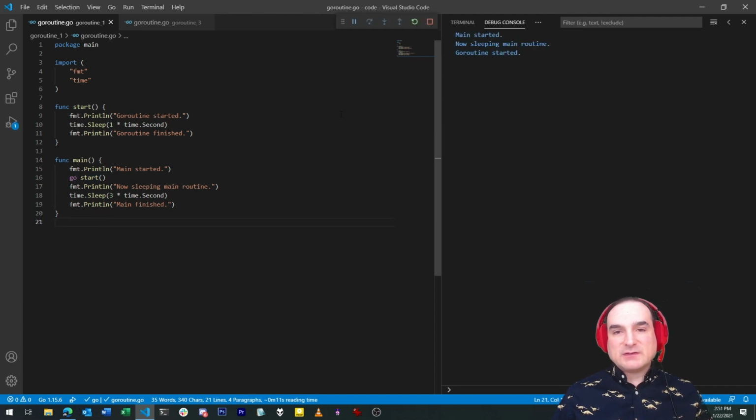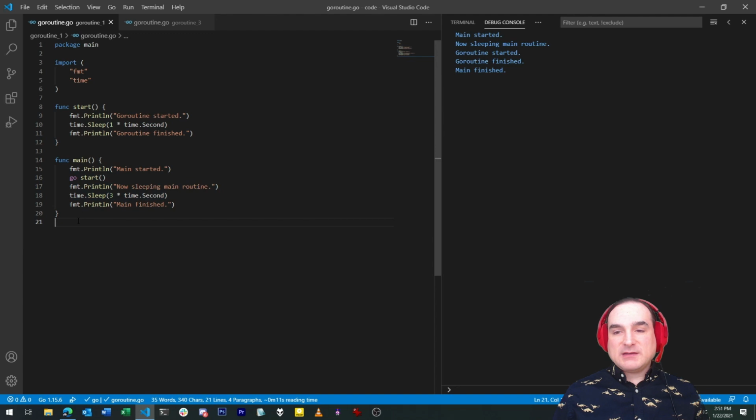Now when we run this program, here's what happens. The main routine starts, then invokes the start routine to run in the background. The start routine runs for 1 second, while the main routine runs for 3 seconds, as you can see from the delays in the output. Both routines run entirely separately. They don't block each other's execution. We don't have to wait on start to complete before going on to do other things in main. Okay, so far so good.